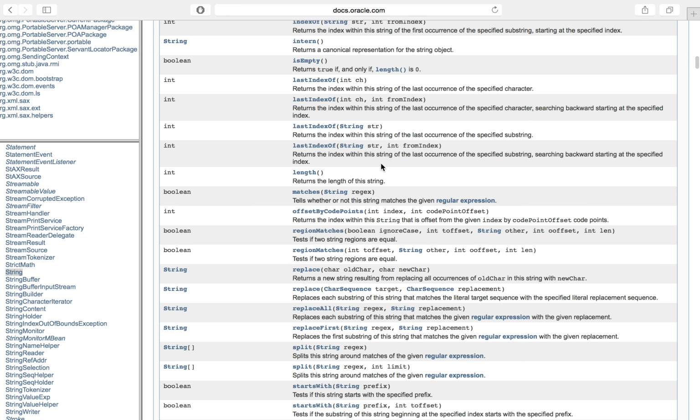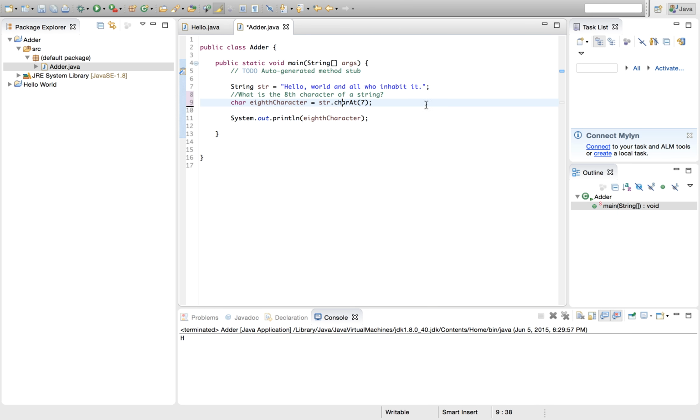Let's find another important one. Oh, this one's important. Length. It returns the length of the string. So what do you think is going to happen if I replace charAt with length? Let's see. Oh, it doesn't like it.